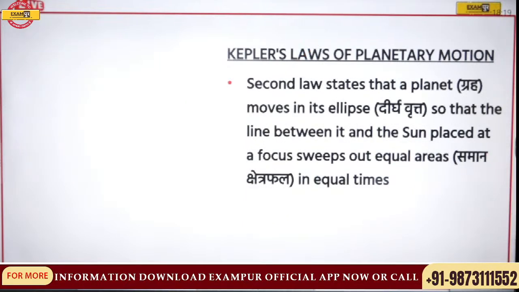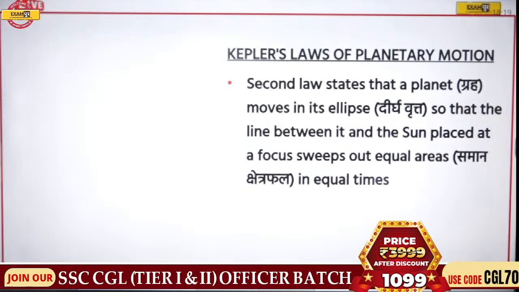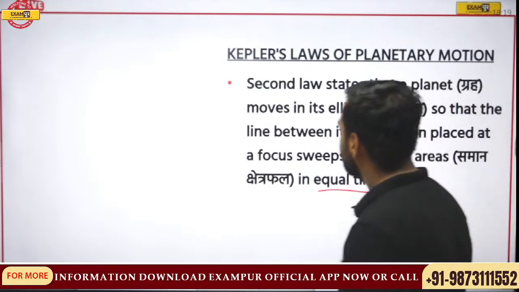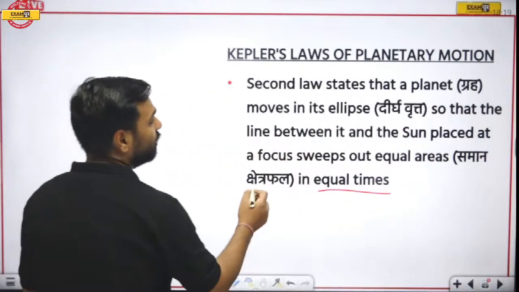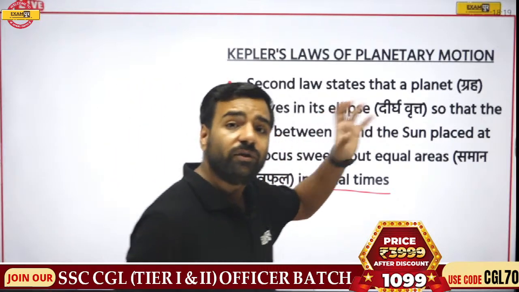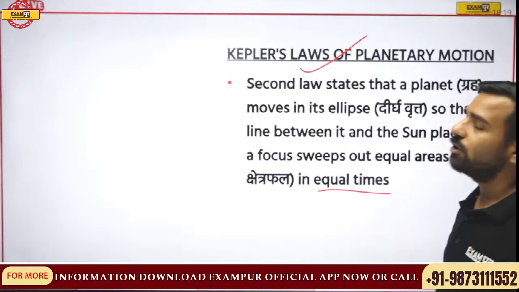If I talk about the second law, the second law states that the planet moves in its ellipse so that the line between it and the sun placed at a focus sweeps out equal areas in equal times. So this second law is also known as the law of equal areas. Whenever you are asked about the law of areas, remember we are talking about Kepler's second law.